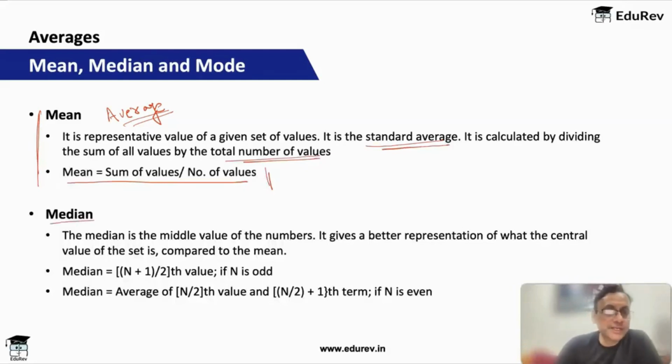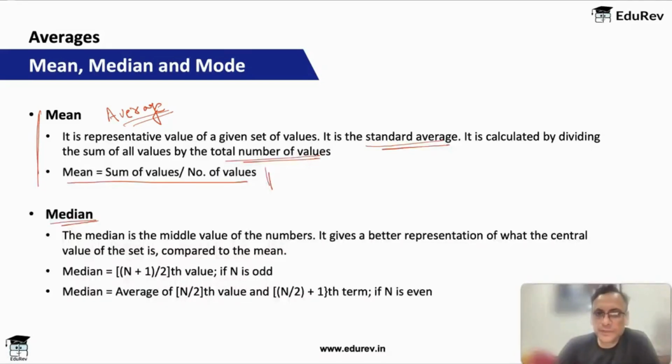So the second term is median. To find the median of a set of values, you have to arrange the values in ascending or descending order first. Please understand, this is very important. To find the average, you don't have to do that; you just add everything and divide by the number of terms. But for median, you have to arrange the numbers in ascending or descending order. Any order is fine, but it has to be in order. And then the middle value is called the median.